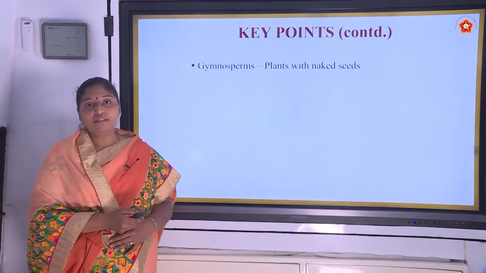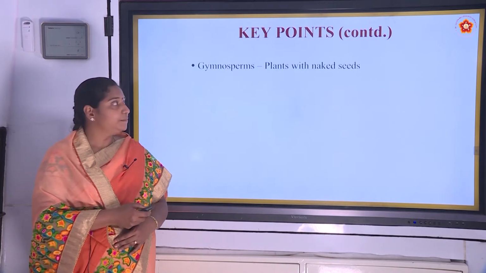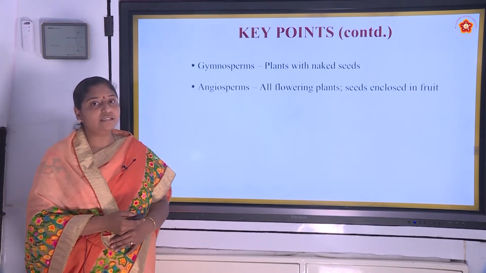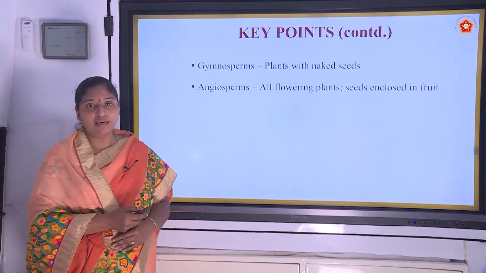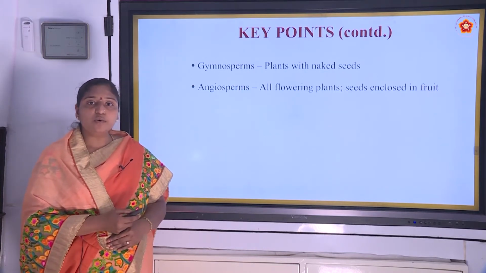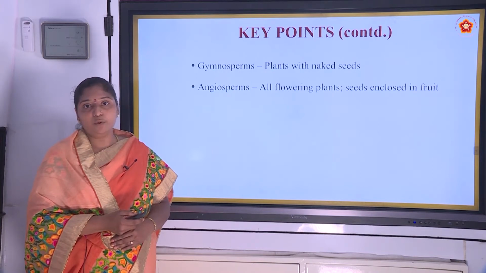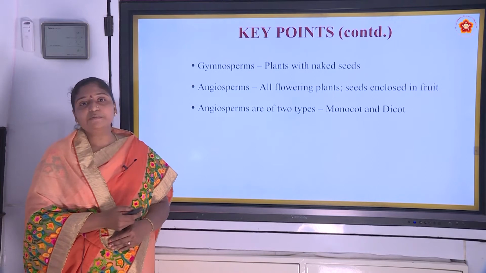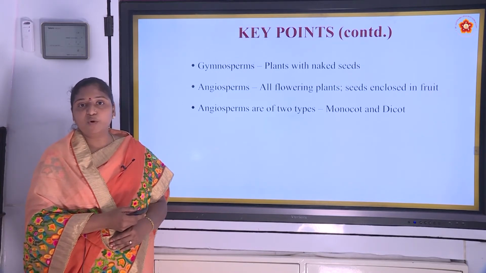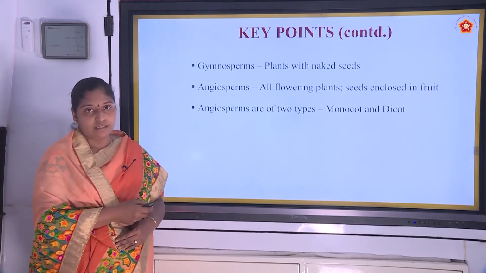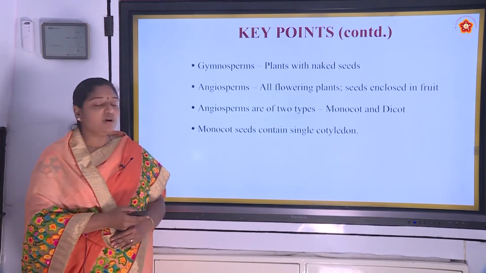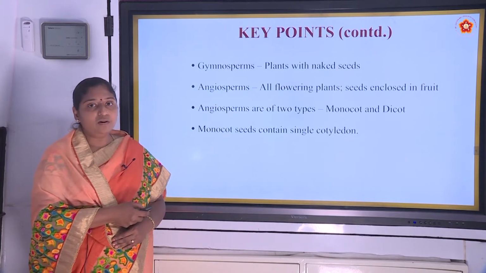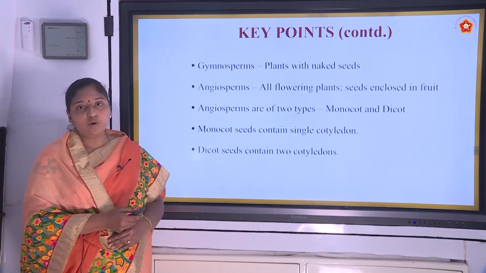Gymnosperms: plants with naked seeds. Angiosperms: all flowering plants and the seeds are enclosed in a fruit. And these two groups come under phanerogams. Angiosperms are of two types, that is monocots and dicots. Monocot seeds contain a single cotyledon and dicot seeds contain two cotyledons.